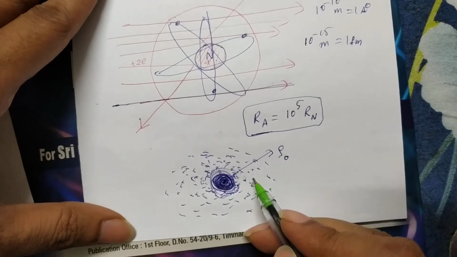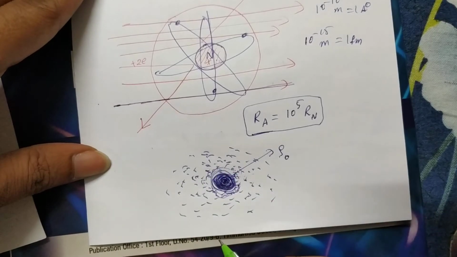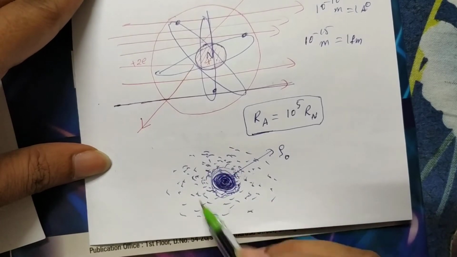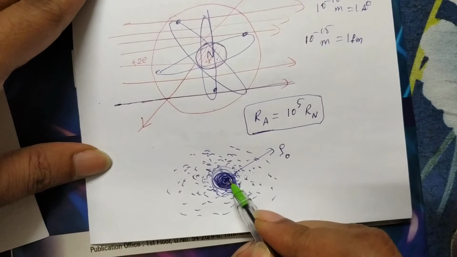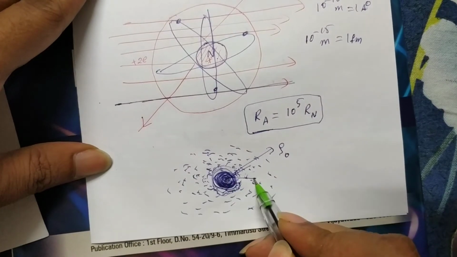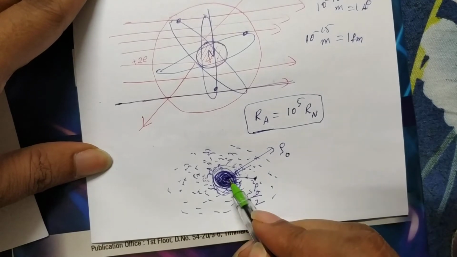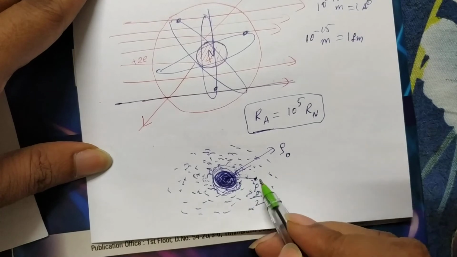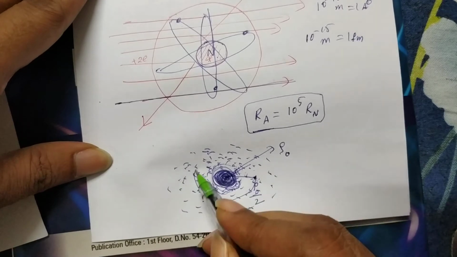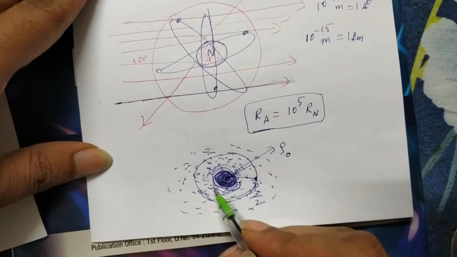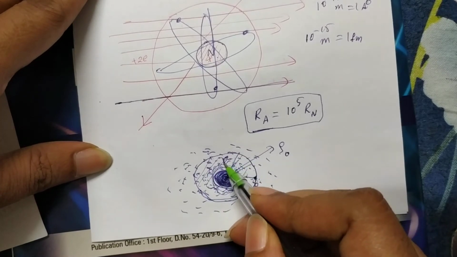And what is the boundary of the nucleus? There is no particular boundary of the nucleus. Why? Because up to infinite distance this mass will be distributed, but we can't take the radius of the nucleus as infinite. That's why they define a concept: up to where the density of the nucleus falls to half of its density at the center. Suppose somewhere here the density is rho naught by 2. Rho naught is the density at the center, and as we move away, the density decreases up to where it becomes rho naught by 2, half of the center. There you can assume a boundary. This is the nucleus size they consider. This is the radius of the nucleus, R.